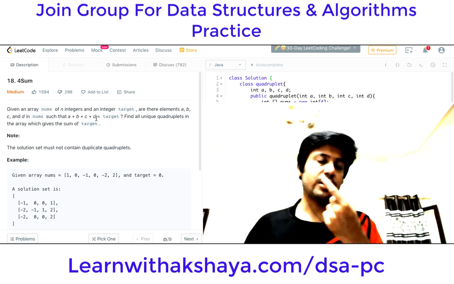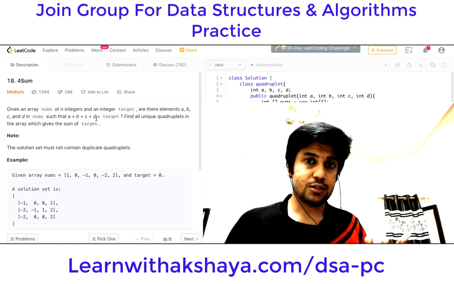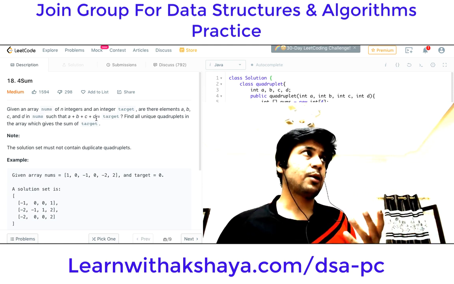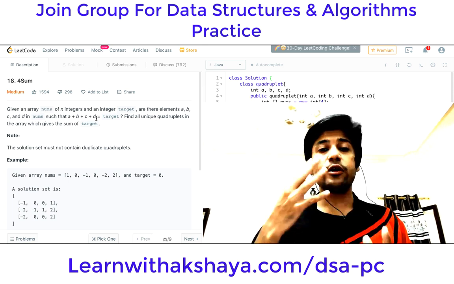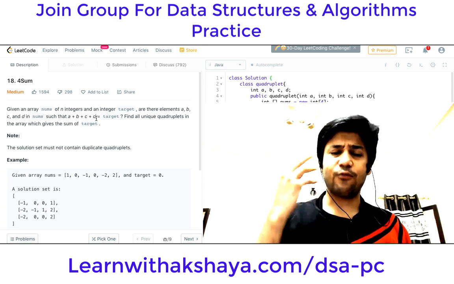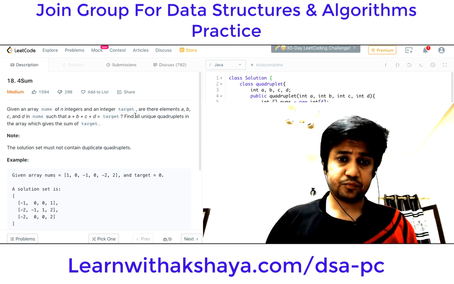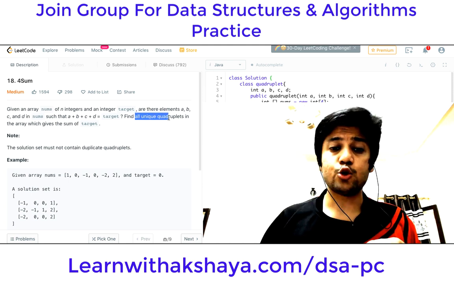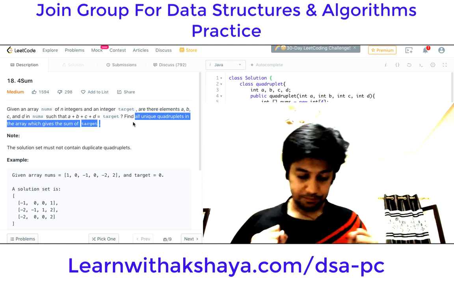Or maybe just return one unique solution, or maybe even return multiple solutions, all possible solutions. But you probably would not have come across a problem with foursome, where you have to find four numbers whose sum is equal to target. And not just that, you have to find all unique quadruplets in the array which give the sum of target.